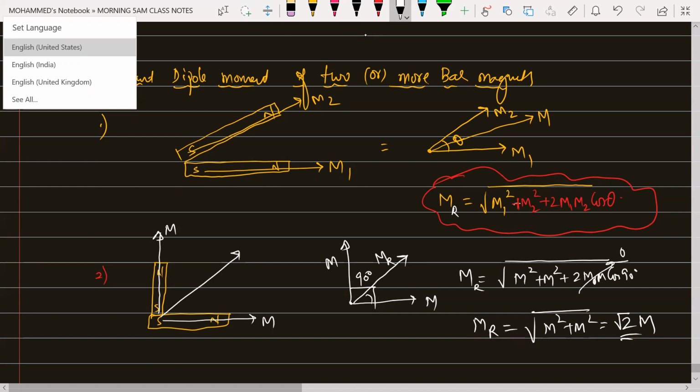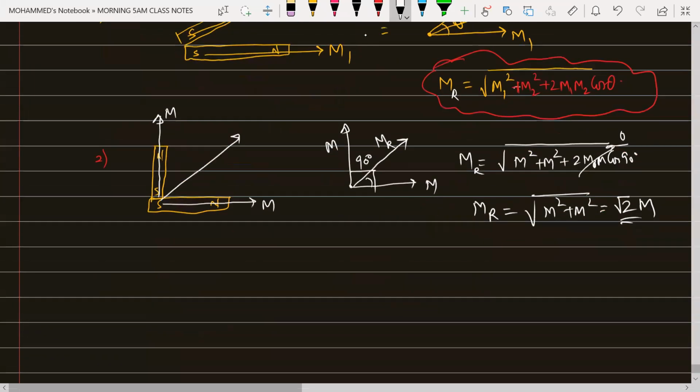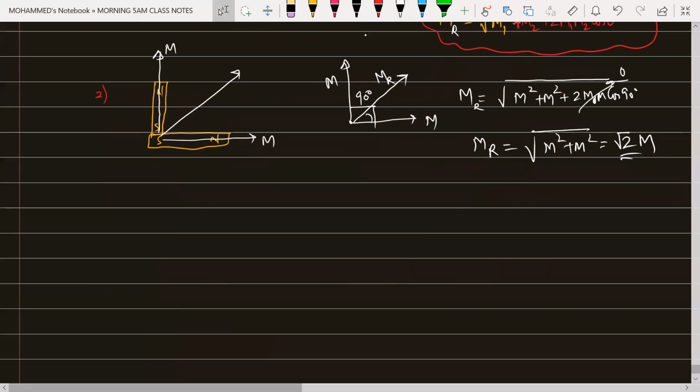Is it clear? Okay, so anything basically, if it is inclined at an angle of 30 degrees, both of them, the net magnetic moment will be equal to how much? Like say for example, this is one bar magnet right now here. This is your south pole, this is your north pole, and this is another bar magnet right now here, and this one is also south pole to north pole. The magnetic moment direction is from south to north like this, and this is the resultant. And if this is making an angle of 30 degrees and this is making an angle of 30 degrees, that means the total angle is 60 degrees.